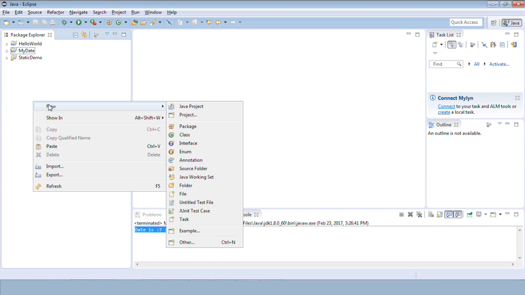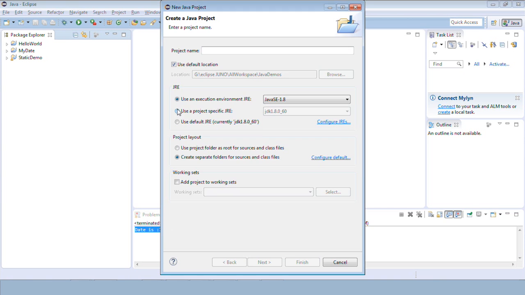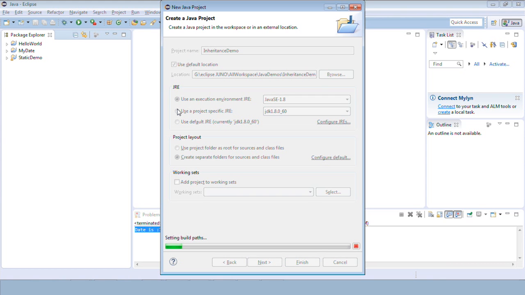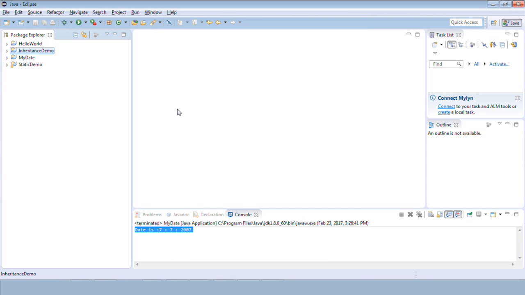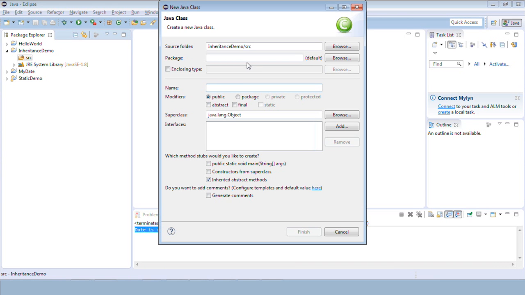Okay, we'll create a new Java project. Yes, I'll say inheritance demo. Explore this. Inside source, I'll create a new class. Don't forget to create a package as well.